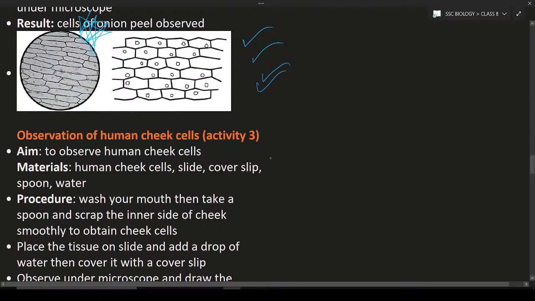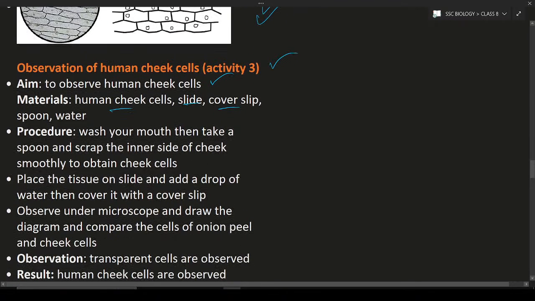So next one will be the observation of human cheek cells. This is activity 3. In this activity 3, here you have to see the aim. What is your aim? The aim is to observe human cheek cells. The materials are human cheek cells, slide, cover slip, spoon and also water.